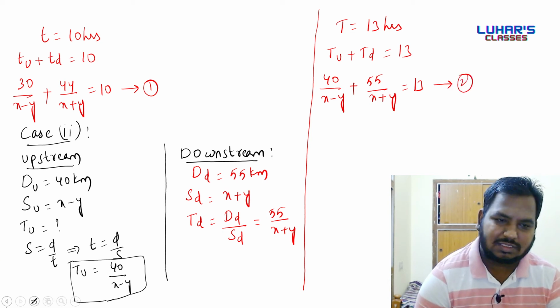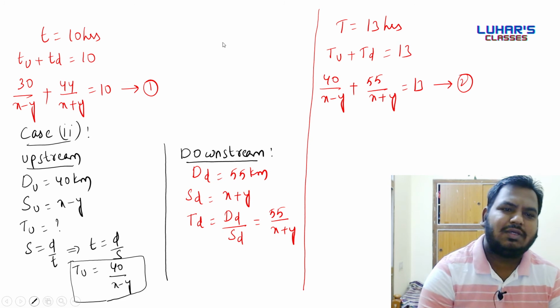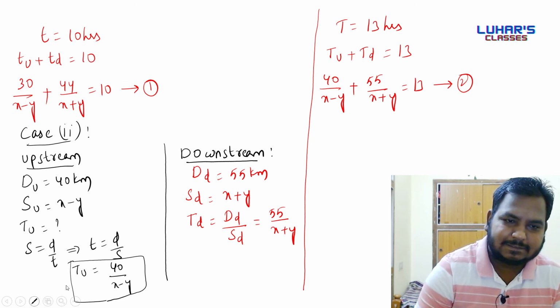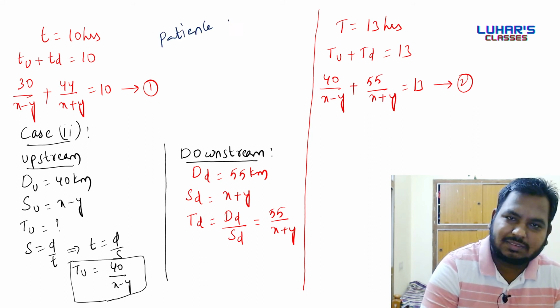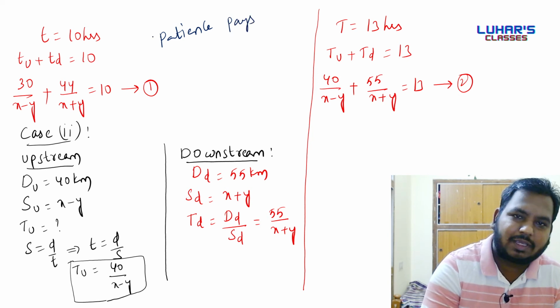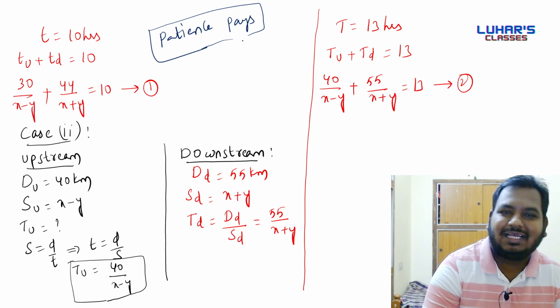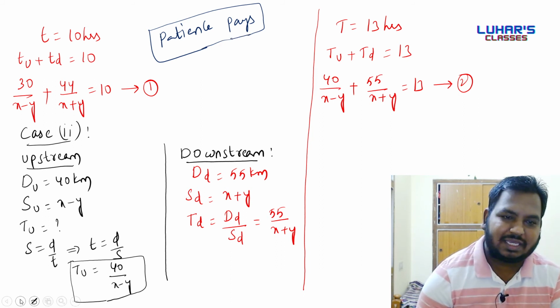Sir, what is this, sir? This is the solution. Whenever you listen to such big solutions, remember one thing: patience pays. Now we have to solve both the equations to find the value of x and y.